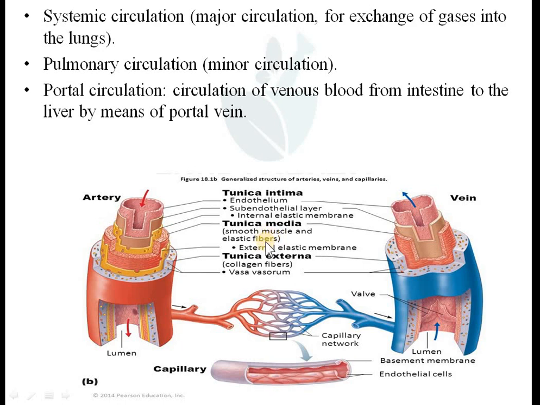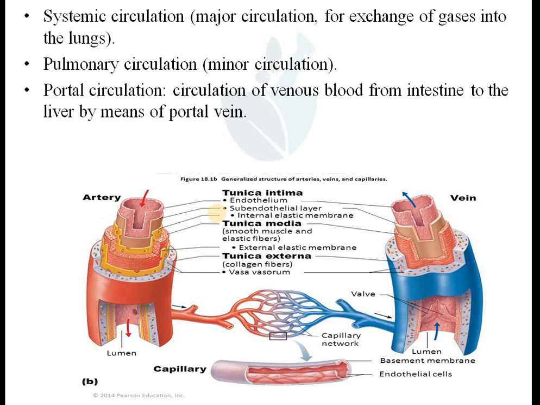The middle muscular layer has various types of receptors, like adrenergic receptors and cholinergic receptors. This muscular layer controls the elasticity, or the lumen, of your blood vessel, whether it is a vein or artery. That's why this middle layer is very important.